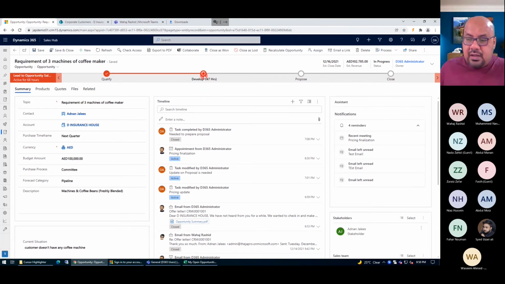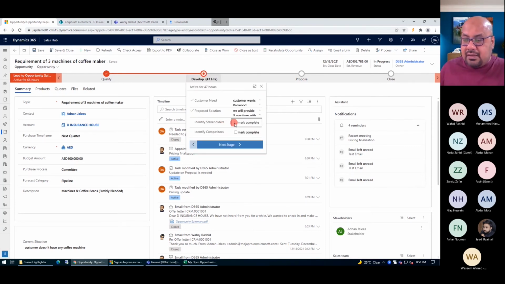So from here, the first thing I need to do is change it, because it is already marked there as identified stakeholder.